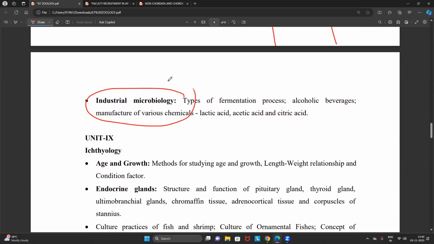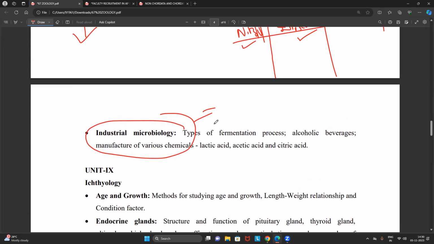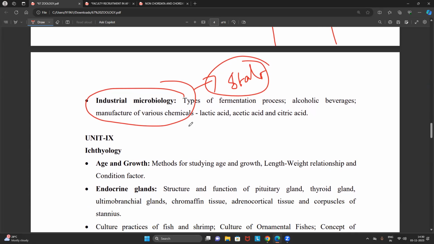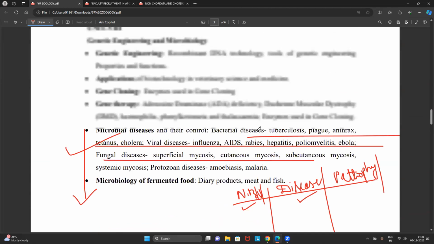Again, industrial microbiology is also very easy, because you don't get any difficult question. All the questions are purely statement related, because they ask about manufacturing: lactic acid production, acetic acid production, citric acid production. Most of the acid production has the same mechanism, but the composition will be entirely different. So we will focus on those compositions where we can expect questions.